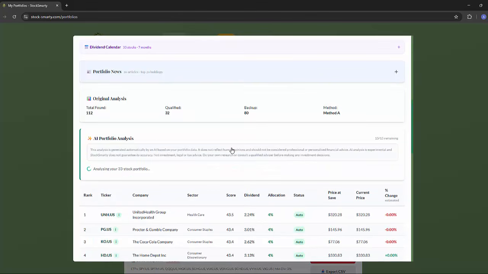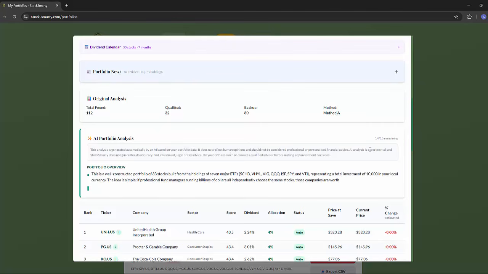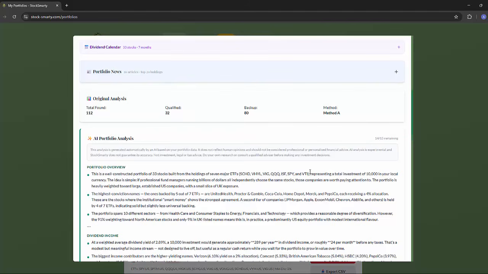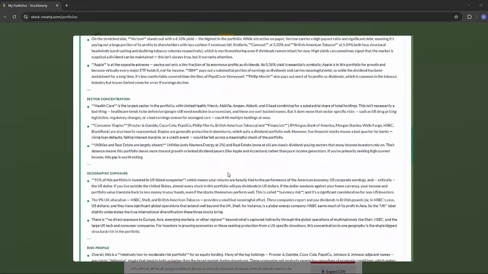There is also an AI portfolio analysis here. This uses AI to actually look at your portfolio and give you a proper review. Strengths, concentration risks, sector diversification, suggestions for what you might want to add or remove. It's not investment advice, nothing on StockSmarty is, but it's a generally useful sanity check from a tool that's looking at your portfolio holistically.